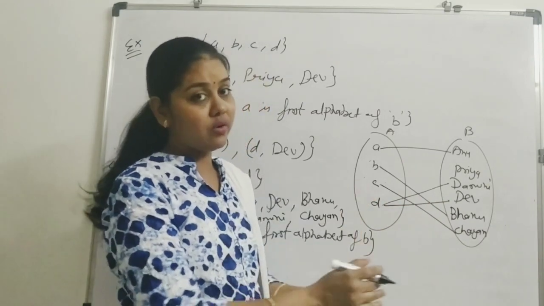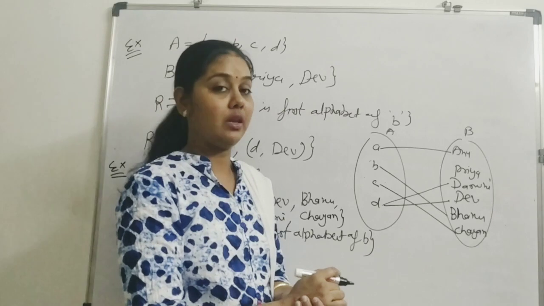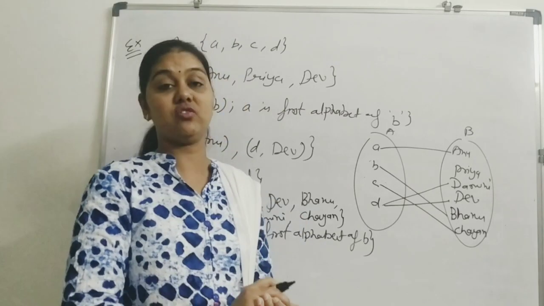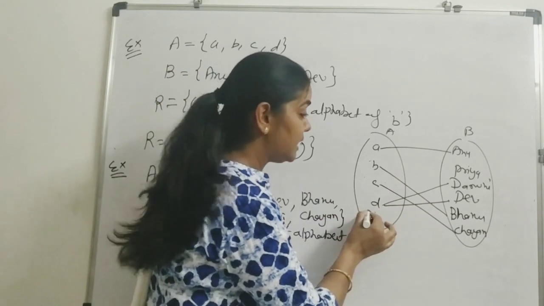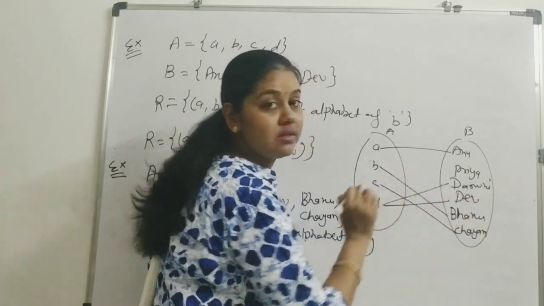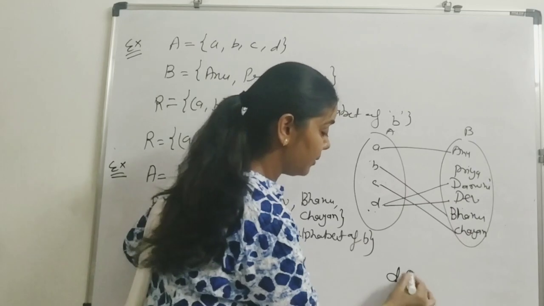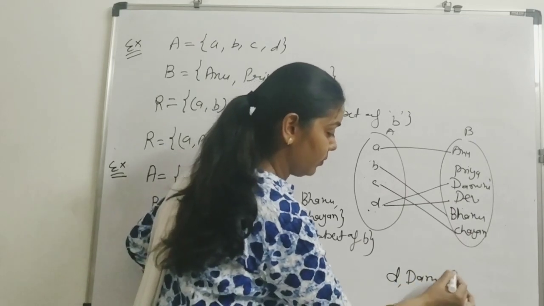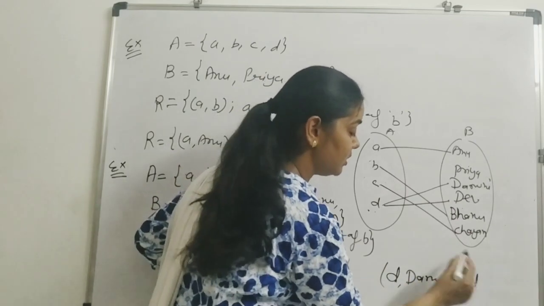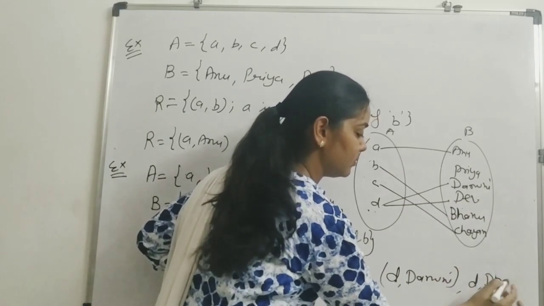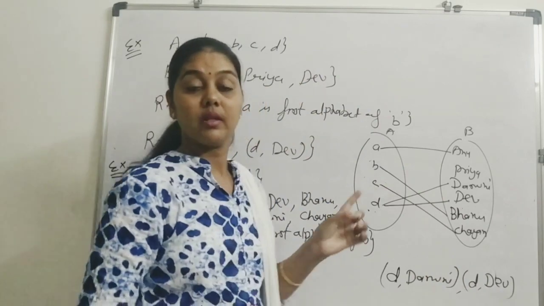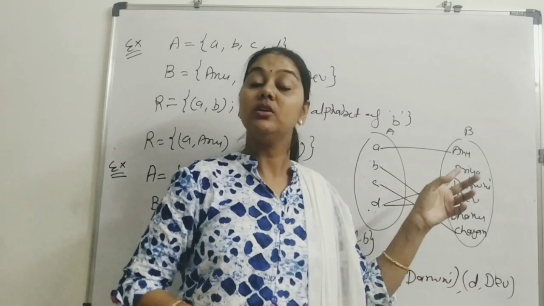So, is it now a function? No. It is again not a function. Why is it not a function? Because look here. D is having two images. D, Damini, and D, Dev. Element D is having two images.